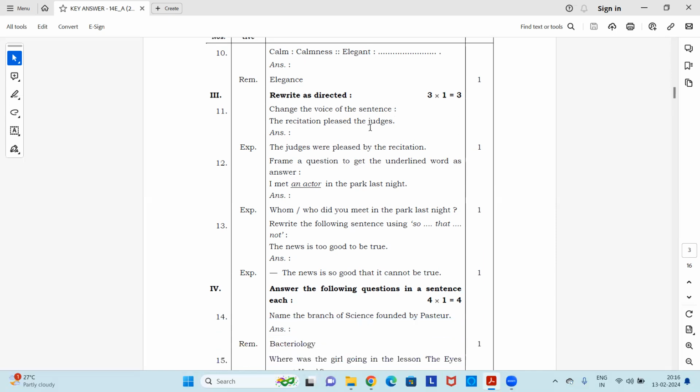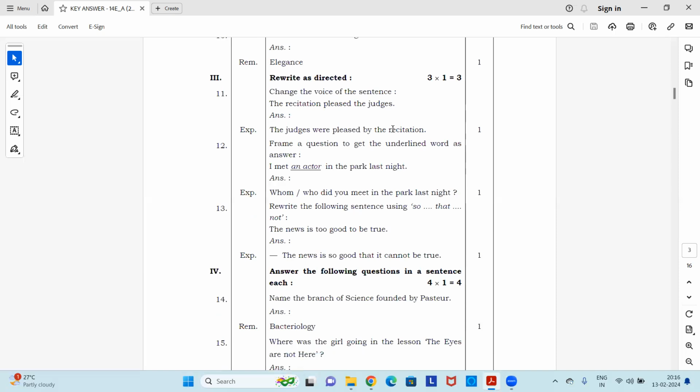Rewrite as directed. Change the voice of the sentence. The sentence is, the recitation pleased the judges. So it is an active voice, and you have to make it into passive voice. Change the voice. This is active, so you have to change it into passive. The answer will be, the judges were pleased by the recitation.